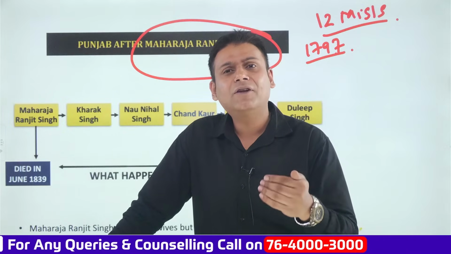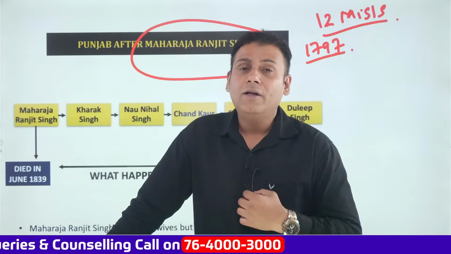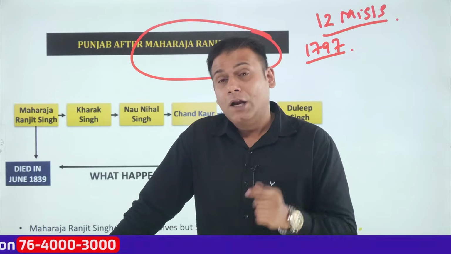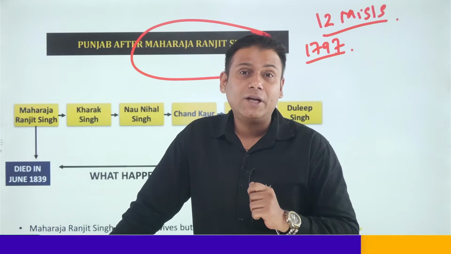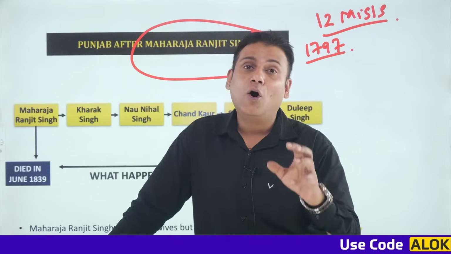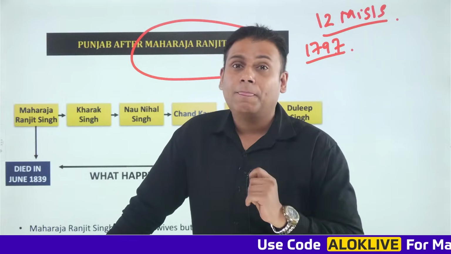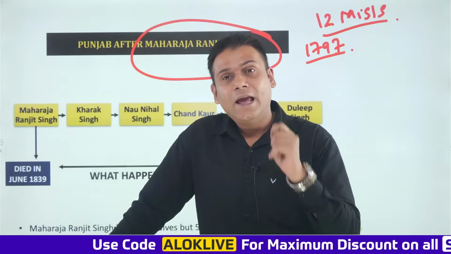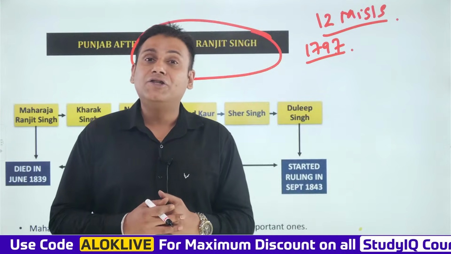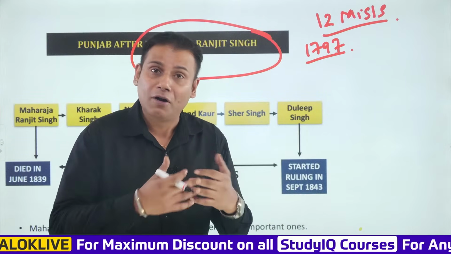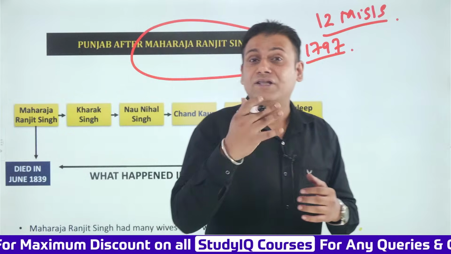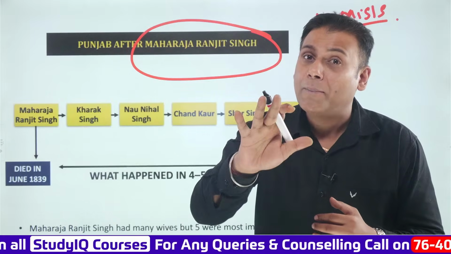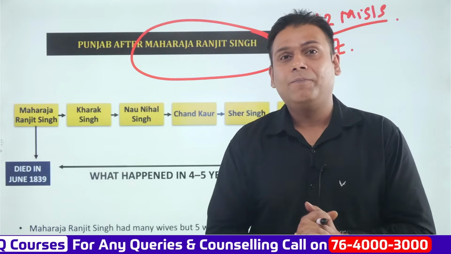Why? Because after this, in Afghanistan there was a civil revolt for the next 2 to 3 decades. Now, Maharaja Ranjit Singh ji captured the region of Lahore in 1799, which was the administrative capital of the Bhangi misl. In 1802, he also acquired the region of Amritsar, and from now onward, Amritsar became the religious capital and Lahore the administrative capital of Maharaja Ranjit Singh ji. Correct?